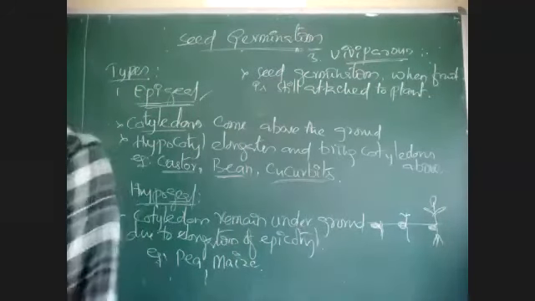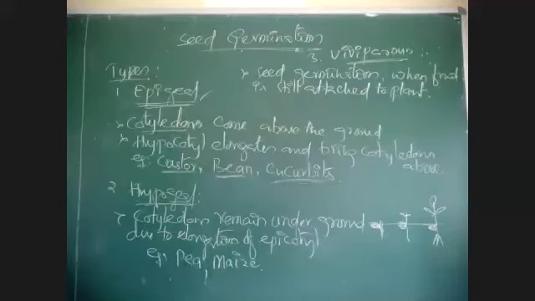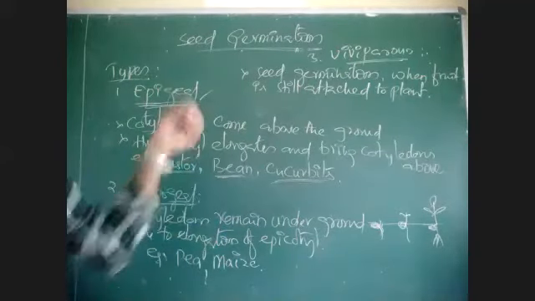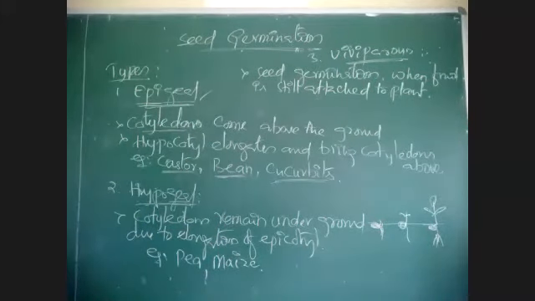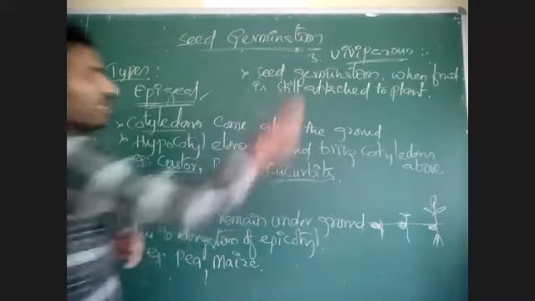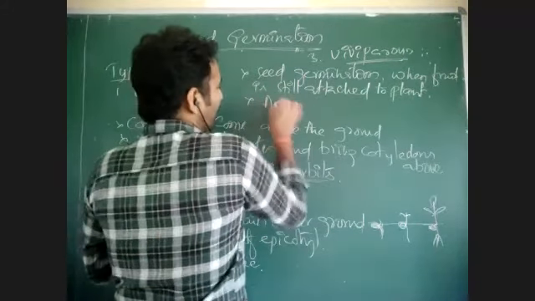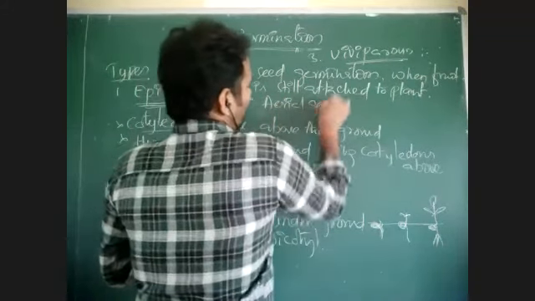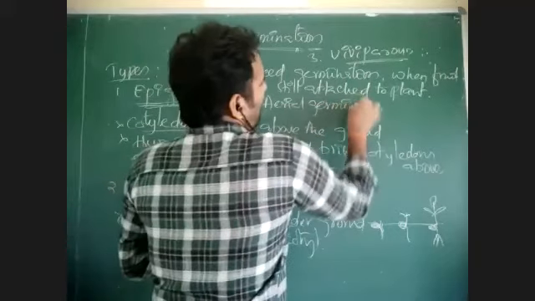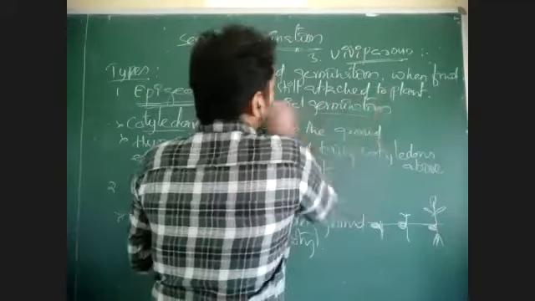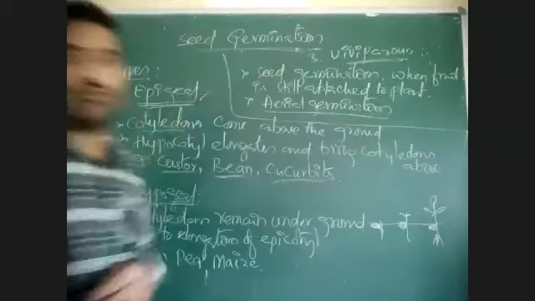The fruit is not separated from the main plant. When the fruit is still attached to the mother plant, the seed will germinate. This is also called what? Aerial germination. Because the seed is germinating inside, in air only. It is not germinating on soil.